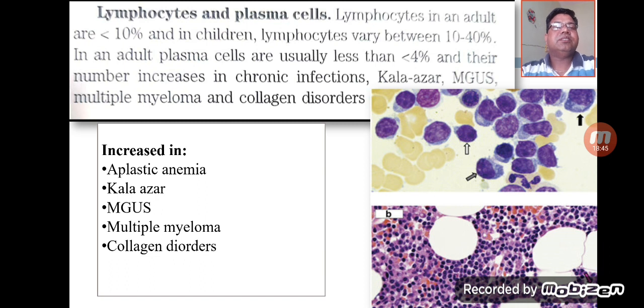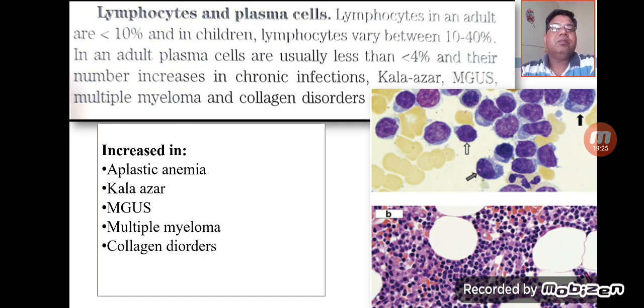Now coming to the lymphocytes and the plasma cells. In the adult, lymphocytes are basically less than 10% of cells seen in the marrow, and in children the lymphocytes vary from 10 to 40%. In adults, plasma cells are usually less than 4%, and their number increases in different types of chronic conditions or chronic infections. Here you can see that in case of aplastic anemia, as I said earlier, there is a relative increase in the number of lymphocytes, and also in Kala Azar and MGUS.